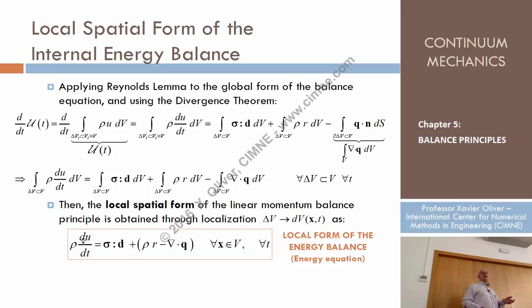U is the internal energy. We know already what internal energy is: the total energy minus the kinetic energy, okay? The small u is the internal energy per unit of mass, the specific content, and the derivative is per unit of time. So it's the variation of the internal energy per unit of time and unit of mass.